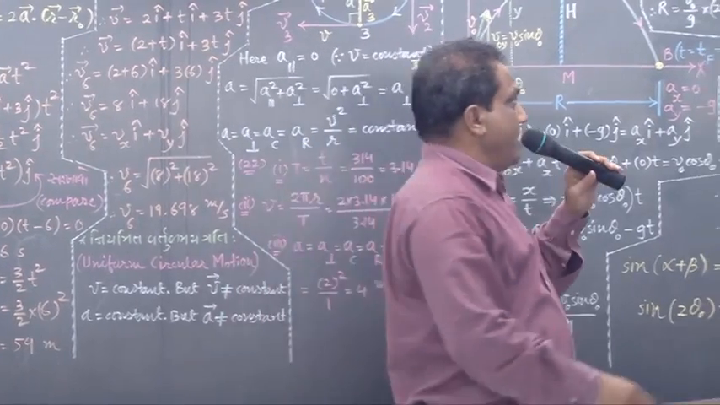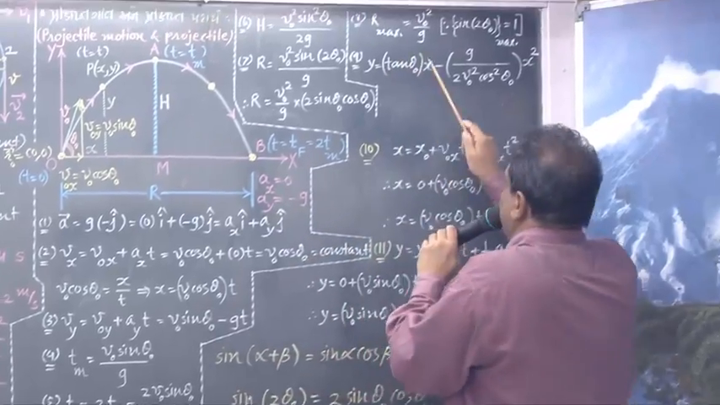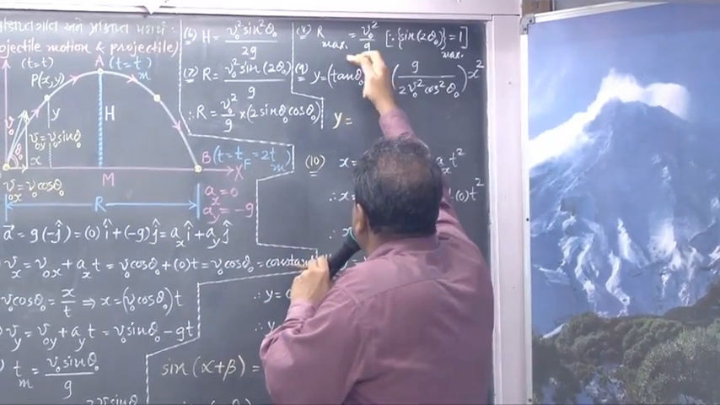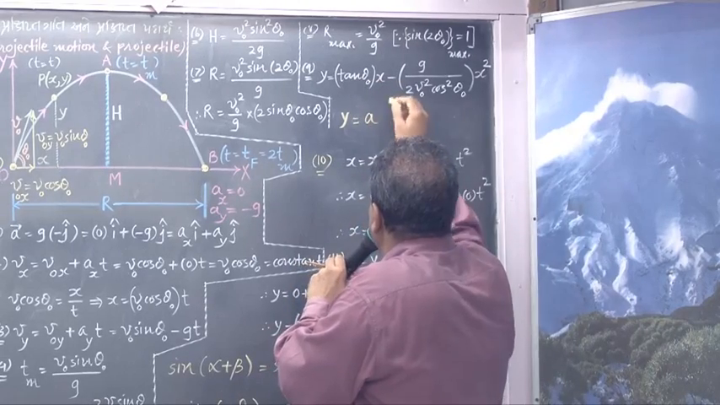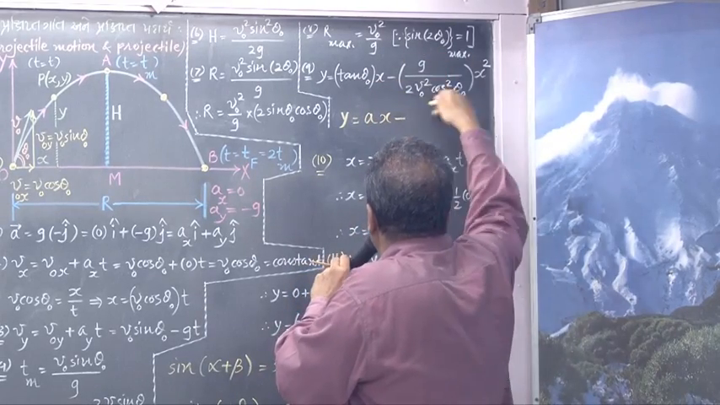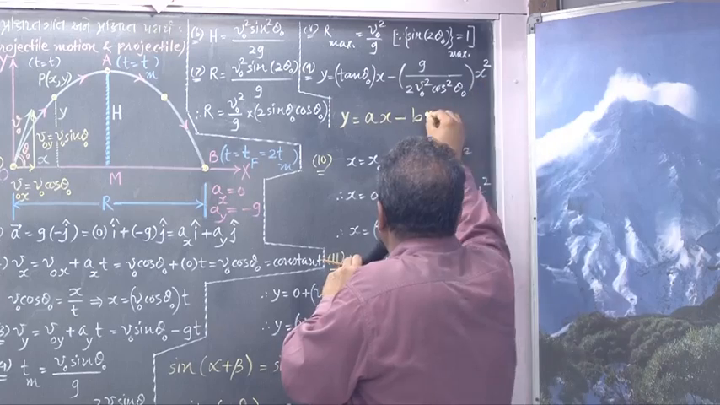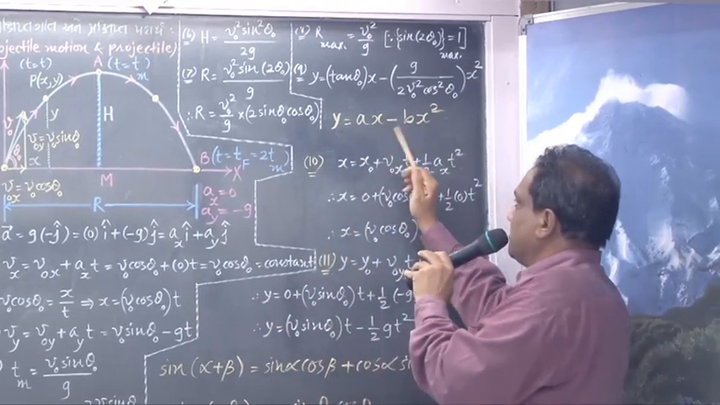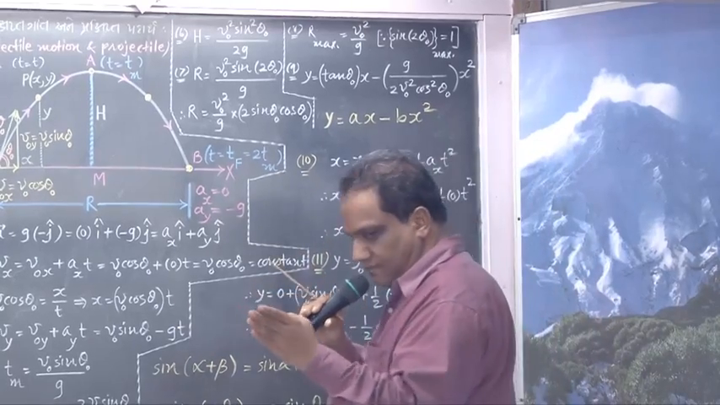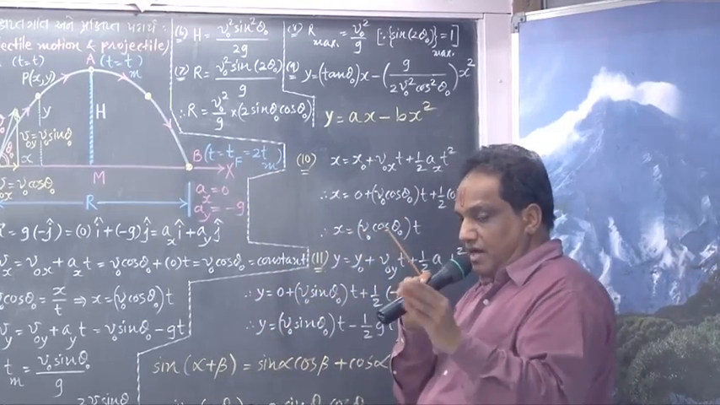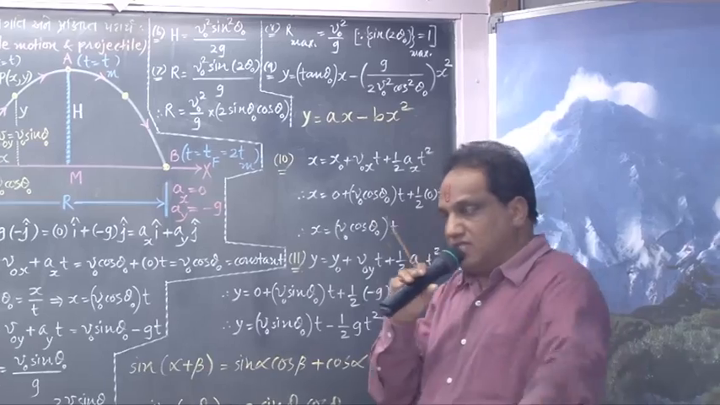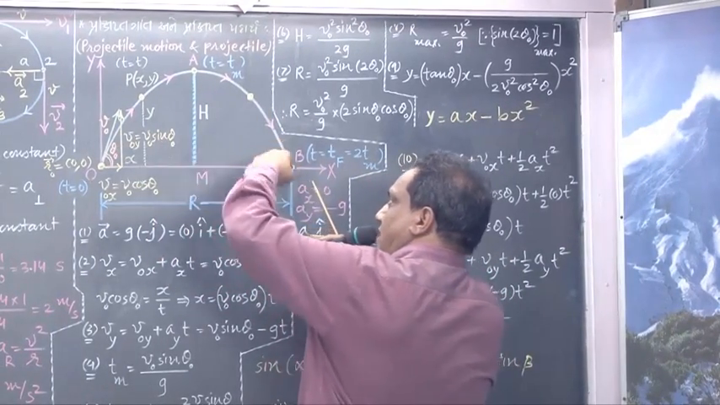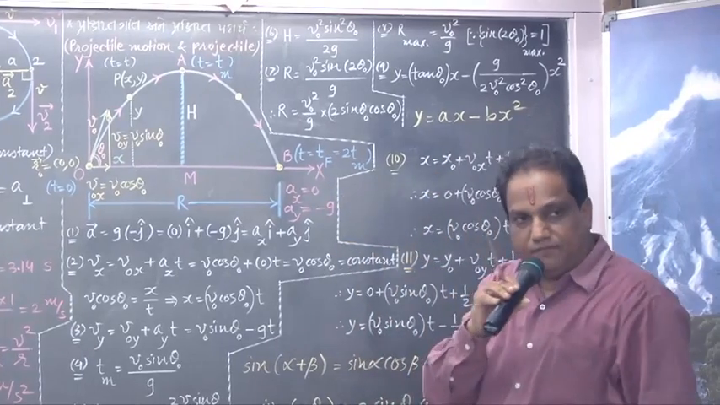Now match this with A. Compare this with A into x, and compare this with B into x square. Remember from the last lecture, y equals ax minus bx square. It is the equation of a parabola. That's why this trajectory, the path followed by the body, is called a parabolic path.